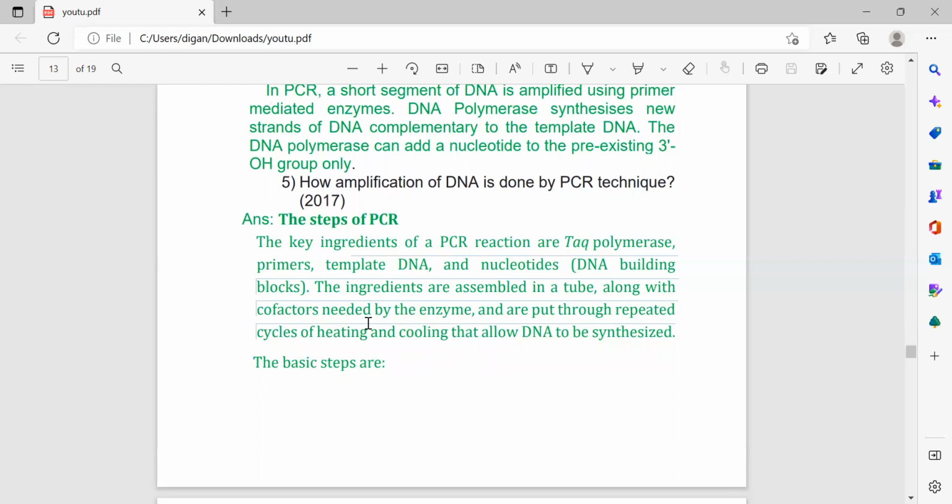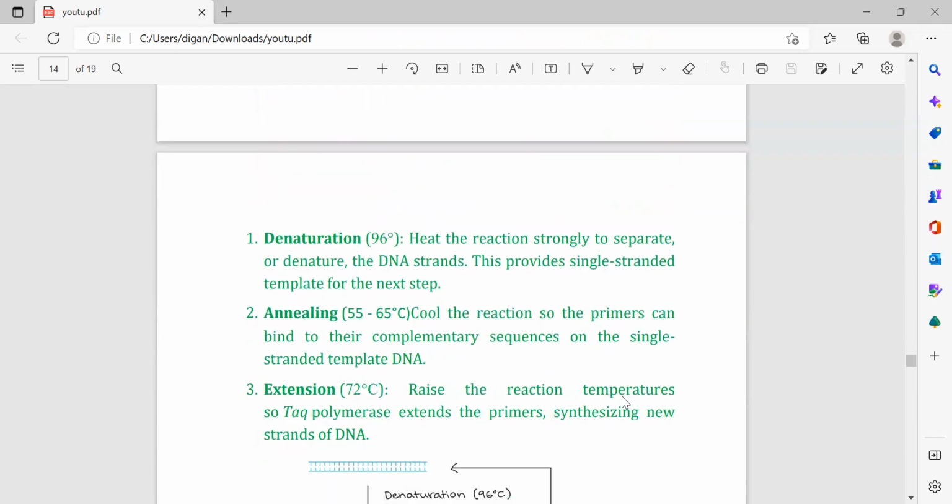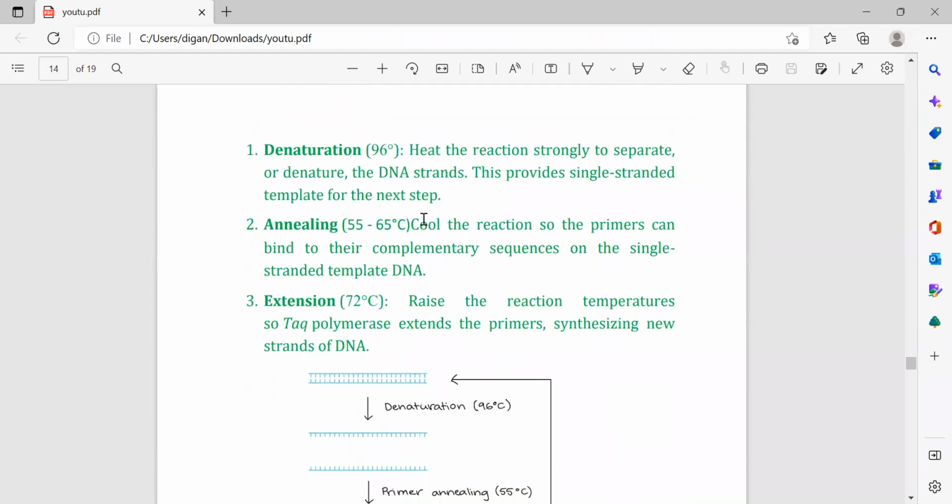The ingredients are assembled in a tube along with the cofactor needed by the enzyme and are put through repeated cycles of heating and cooling, which allow the DNA to be synthesized. The basic steps are: first one, denaturation. First you just remember the names of the steps, then you remember the steps. Sometimes a question is given to write the denaturation step of the PCR technique, then you just write this point only, denaturation.